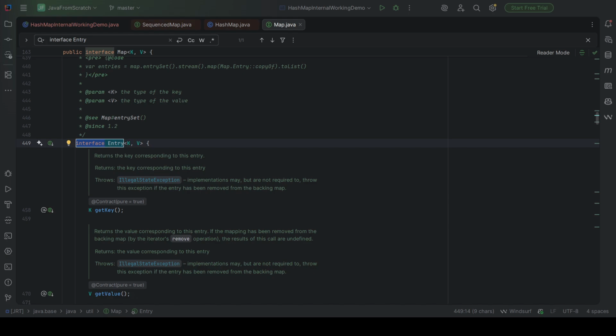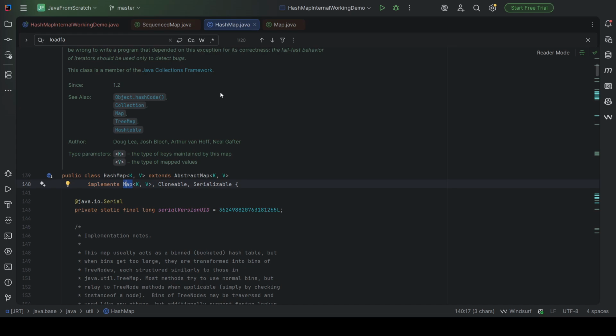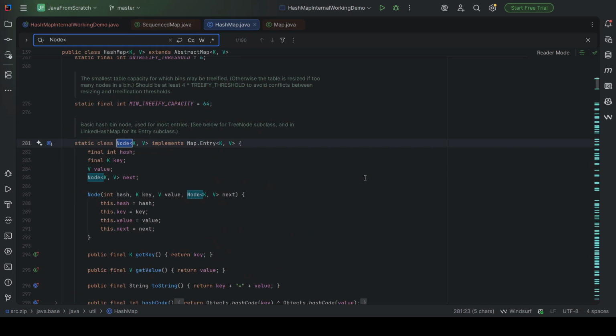Who is implementing the Map interface? HashMap is implementing the Map interface. So it is the implementation of this Map interface. Inside the HashMap class, there is another static class called Node. If you find Node of key and value, this is a static class which is implementing the Entry interface. The Entry interface is present inside the Map interface, and it is the sub interface.